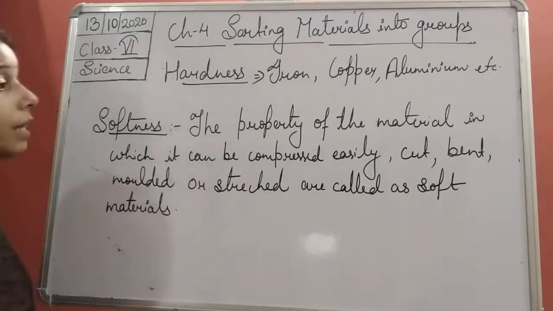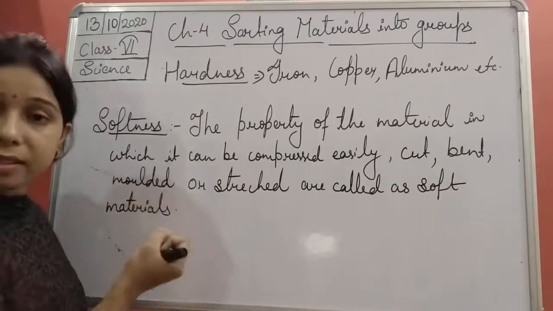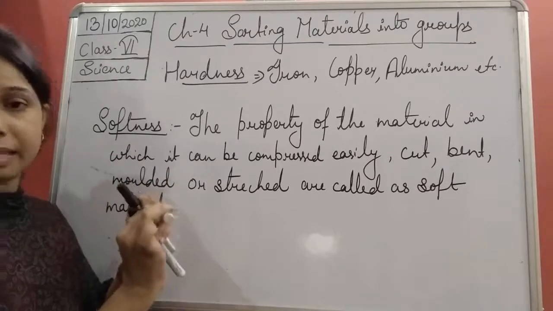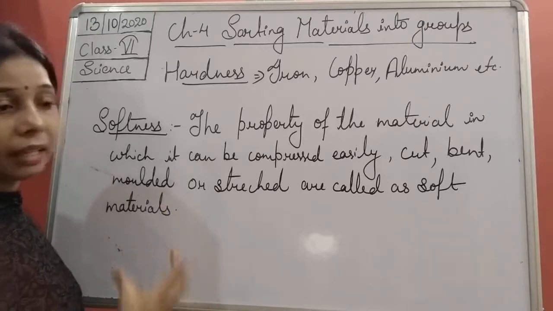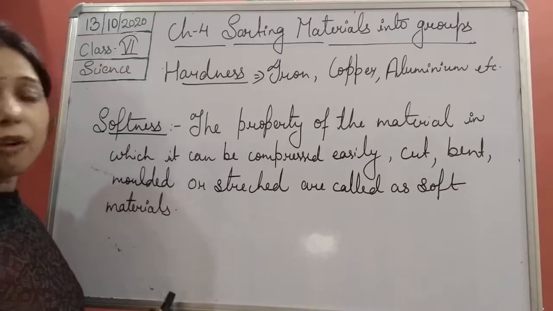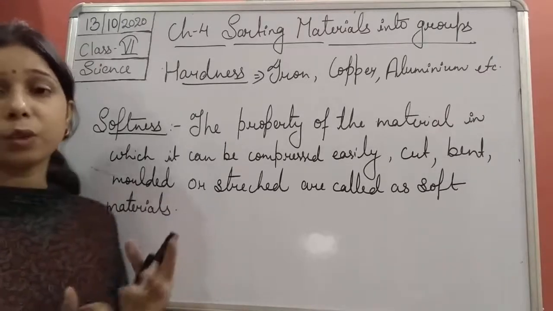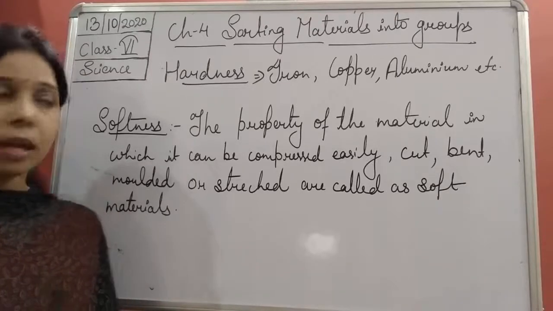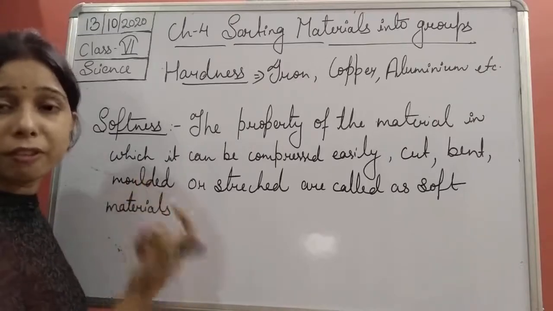So you see, students, there is a property of the material in which we can compress it easily, we can cut it easily, we can bend it easily. If a material is soft, it is very easy for us to bend it. Bend means molding into a different shape. That is known as a bend. Molding means giving shape to it, giving it a different shape.